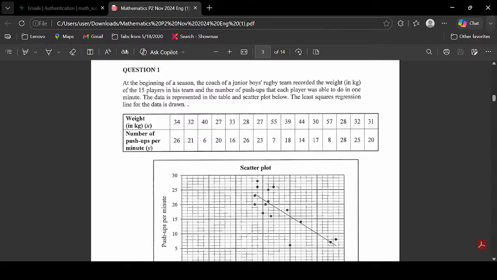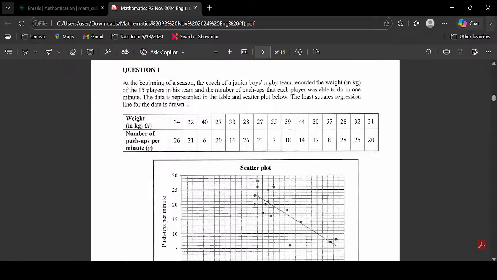Welcome, guys. We're going to be doing previous question papers. Paper 2, we're dealing with statistics, the scatter plot specifically. We'll see how far we can go. We'll try to do the scatter plot, and then we'll also try to do the ones of grade 11. Let's do the one from 2024.